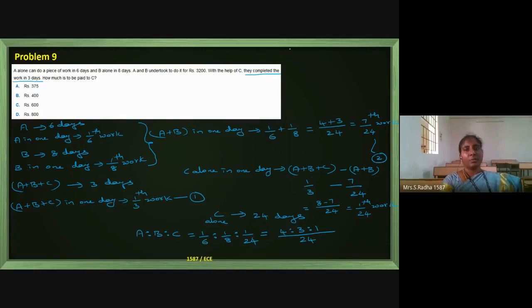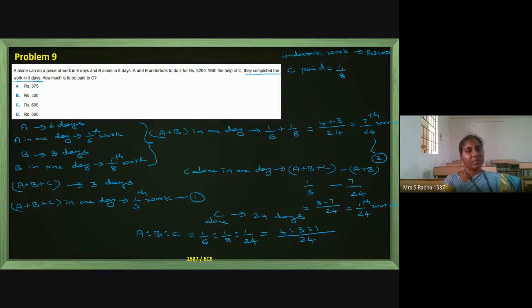So the amount paid: they undertook a work for getting a payment of rupees 3,200. Now what they are asking is, how much is to be paid for C? C will be paid in the ratio of 1 divided by the sum: 4 plus 3 is 7, 7 plus 1 is 8. So 1 by 8 of the total work is done by C.